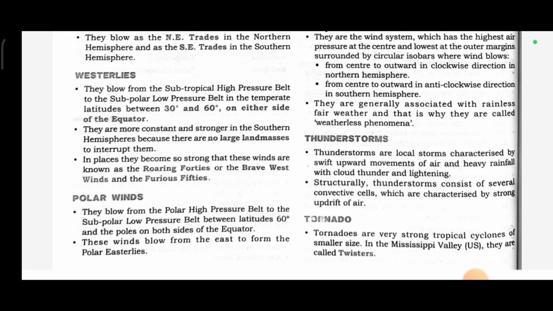Polar winds. They blow from the polar high pressure belt to the subpolar low pressure belt between latitude 60 degrees and the poles on both sides of the equator. These winds blow from the east to form the polar easterlies.